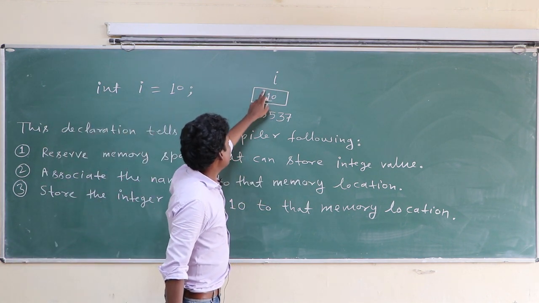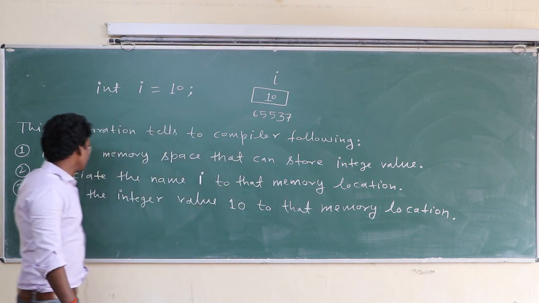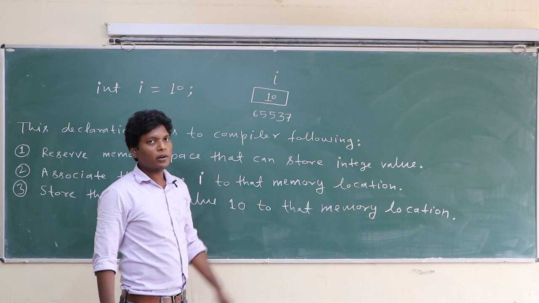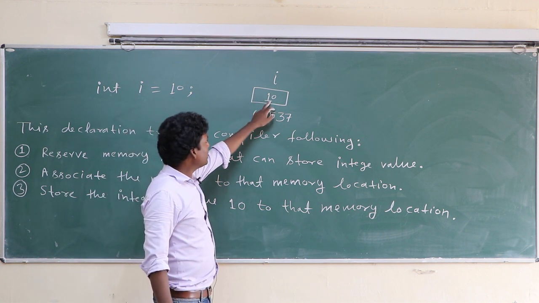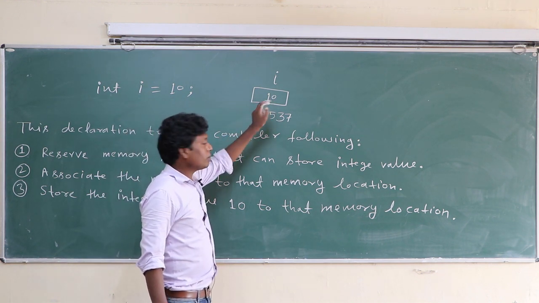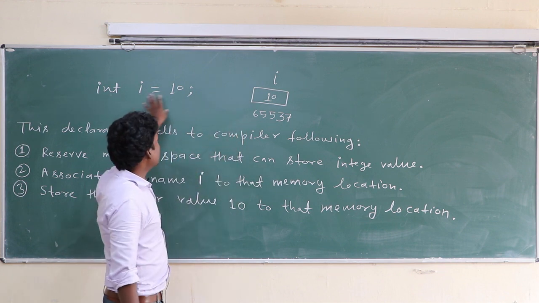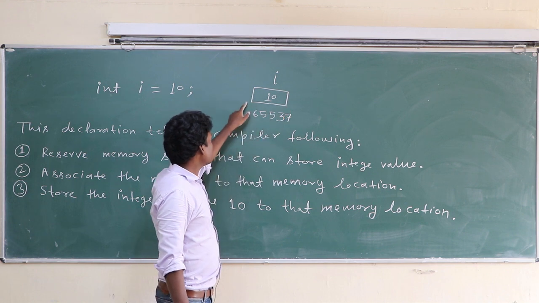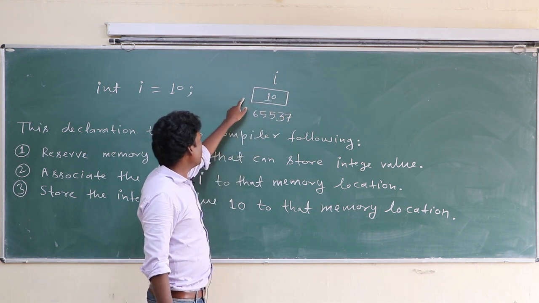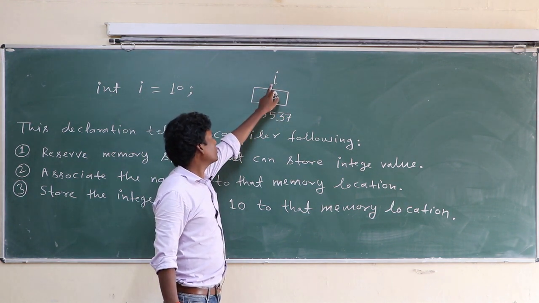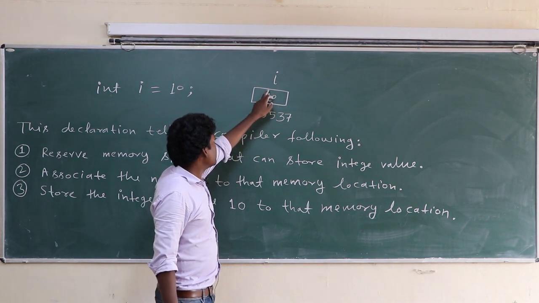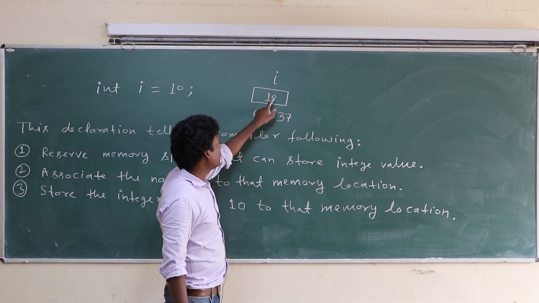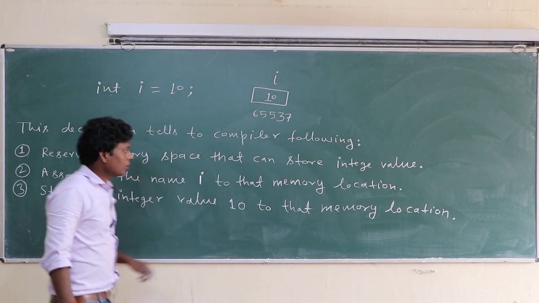Third, store the integer value 10 to that memory location.